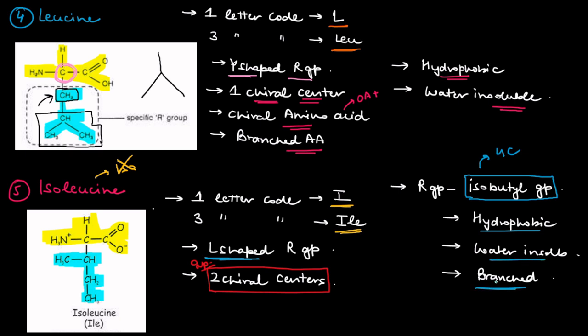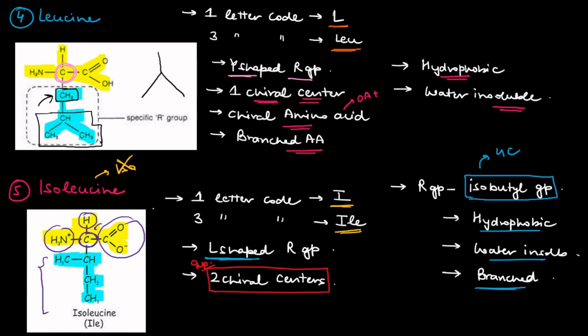Isoleucine, the most important characteristic, and that has been asked in multiple examinations, is that it has 2 chiral centers. Now you would be asking where are the 2 chiral centers that you are talking about? The first chiral center is present over here. This is the first carbon. If you check all the 4 valencies on this carbon, you will find that all the 4 valencies are different. NH2, for example, is different, this is hydrogen, this again is different, and if you check this, the entire structure is different. Therefore, the first carbon is chiral.